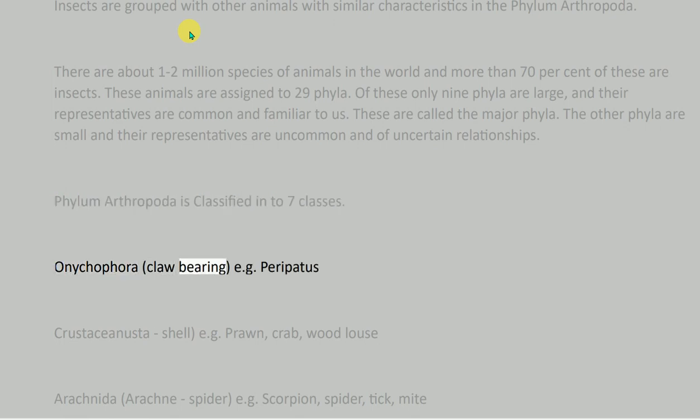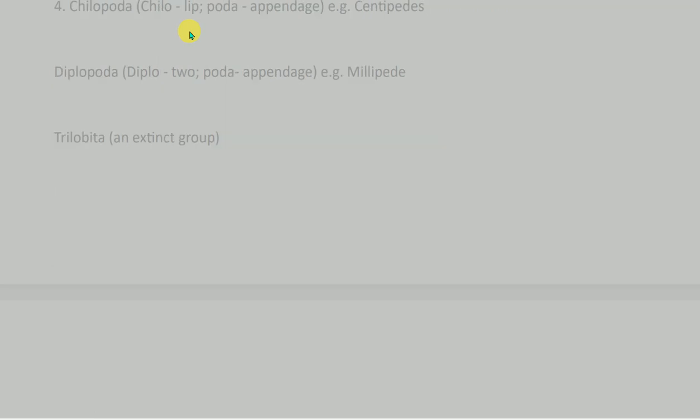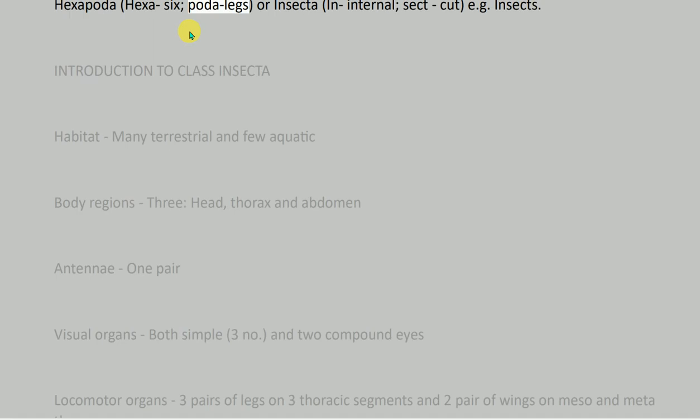Onychophora, claw-bearing, e.g. Peripatus. Crustacea, crusta, shell, e.g. prawn, crab, woodlouse. Arachnida, arachne, spider, e.g. scorpion, spider, tick, mite. Chilopoda, chilo, lip, phora, appendage, e.g. centipedes. Diplopoda, diplo, 2, phora, appendage, e.g. millipede. Trilobita, an extinct group. Hexapoda, hexa 6, phora legs, or Insecta, in internal, sect, cut, e.g. insects.